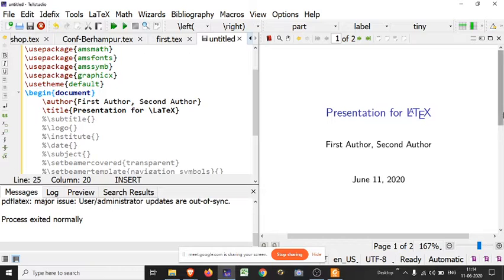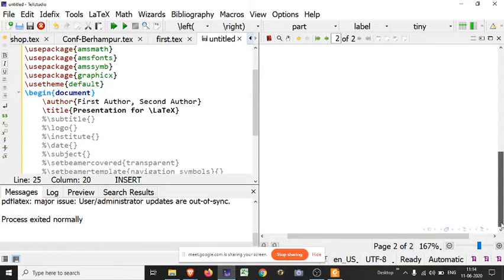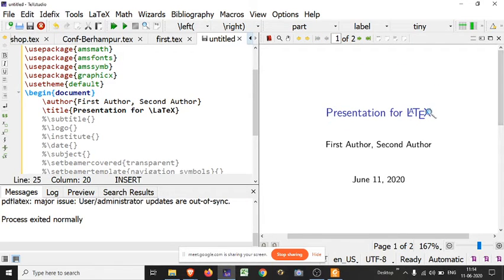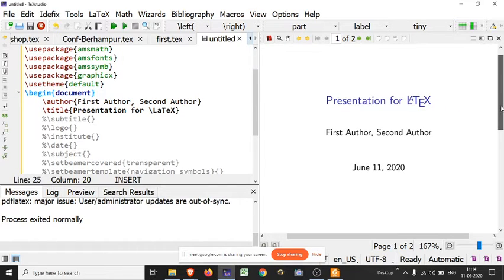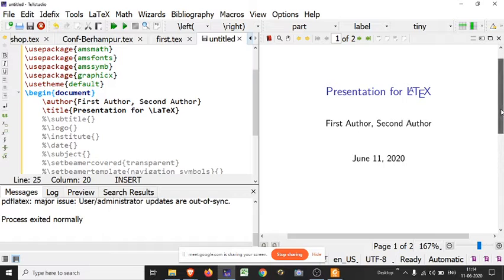So this is my default presentation. Here is the front page, meaning the title page of the presentation, and then after that there will be a content page, that is the outline of the presentation, followed by the rest of the description.